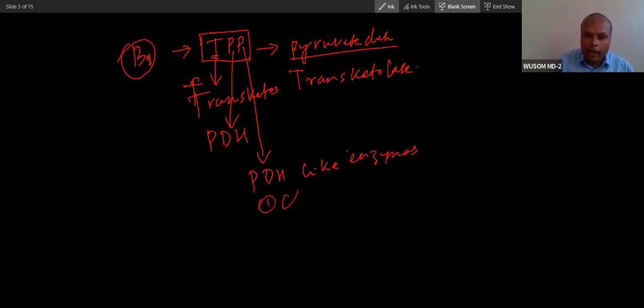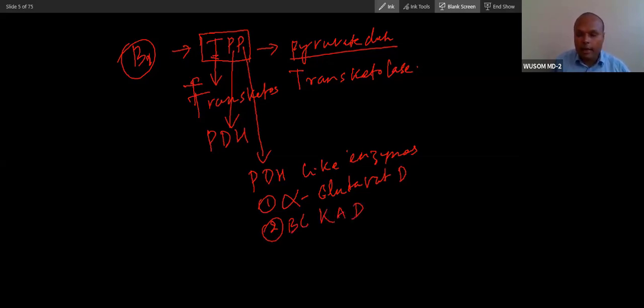One is alpha keto glutarate dehydrogenase, the enzyme of the Krebs cycle, and the second is branched chain keto acid dehydrogenase. This is an enzyme of branched chain amino acid catabolism. So these 2 plus pyruvate dehydrogenase, and transketolase, so 1, 2, 3, 4 enzymes only in our body. Only 4 enzymes contain vitamin B1.